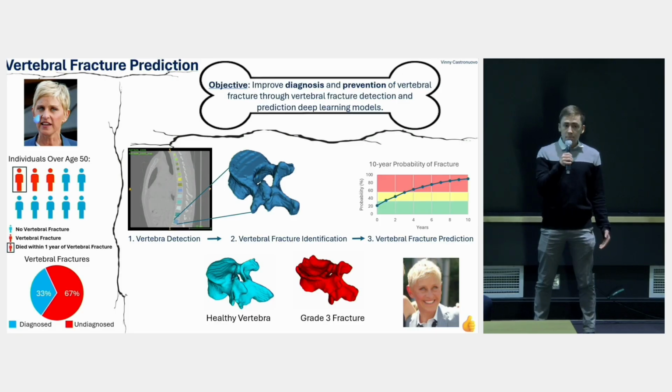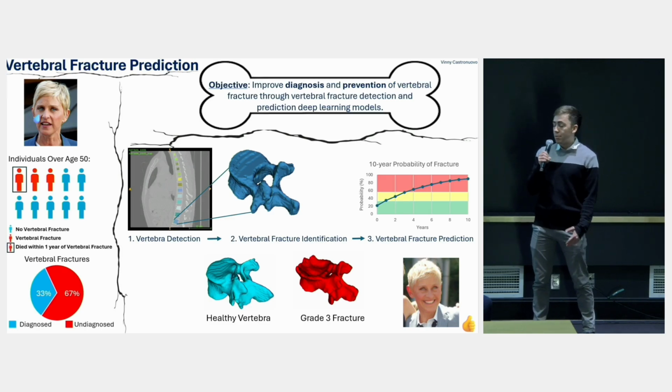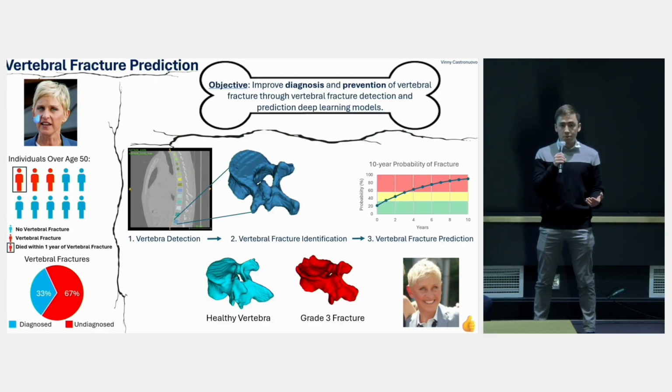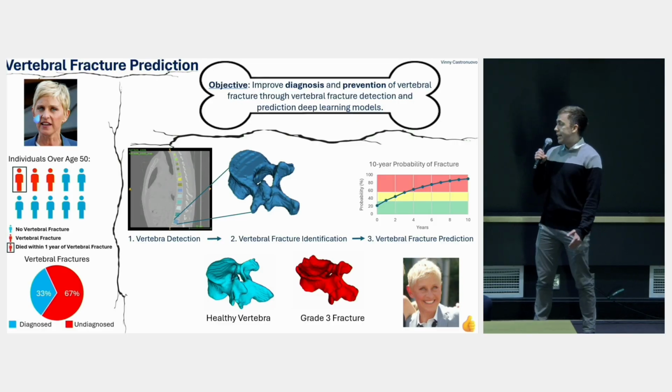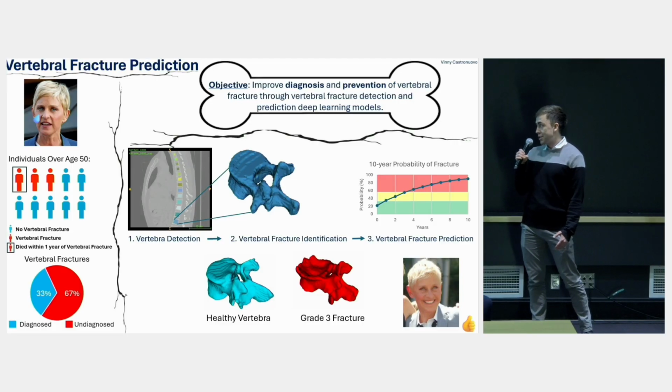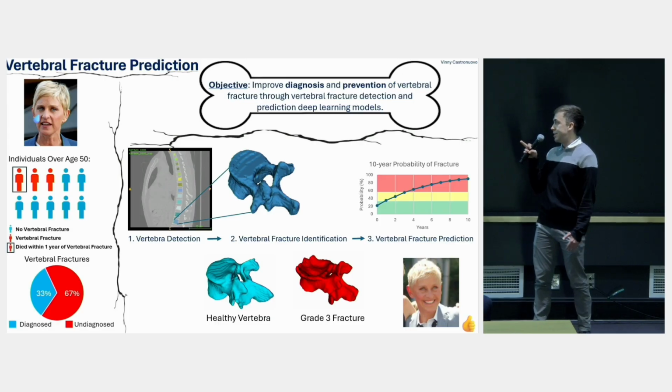So to do this, we'll start by developing a machine learning tool to identify vertebrae from CT images, and we'll use this tool to develop another machine learning model that will analyze the vertebrae and differentiate between those that are fractured and those that are healthy. So I have an example at the bottom of the screen here where you can see a healthy vertebra in light blue and a severely fractured, grade 3 fractured vertebra in red.